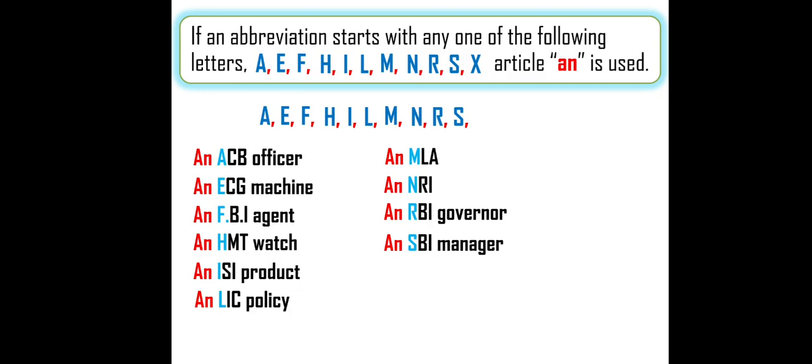SBI, State Bank of India, is an abbreviation started with S, so the answer is an. X, and an X-ray. It started with the letter X, so the answer is an.